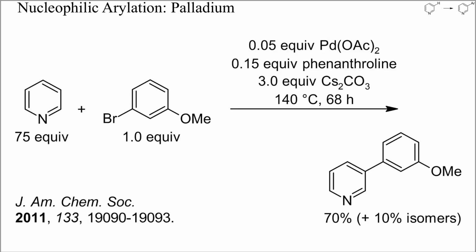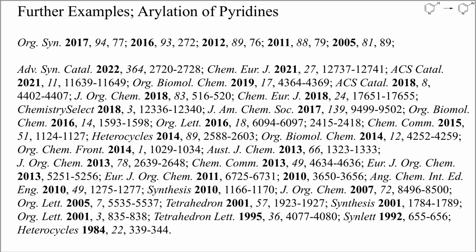pyridine. This example is similar to the previous one. An aryl bromide was the precursor of the aryl palladium intermediate. Again, a high temperature and long reaction time were necessary, and the main isomer obtained was the 3-aryl pyridine. Here are some further, mostly recent examples, which you can also find in the description of this video.